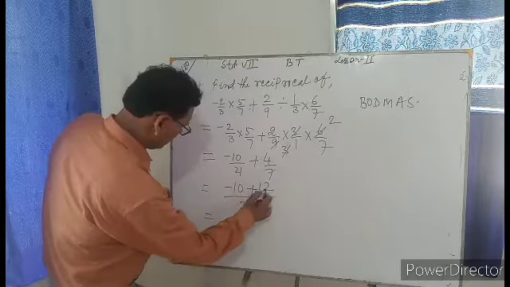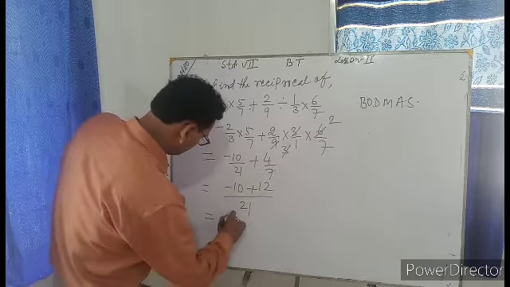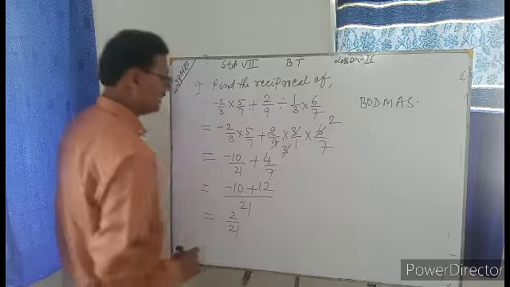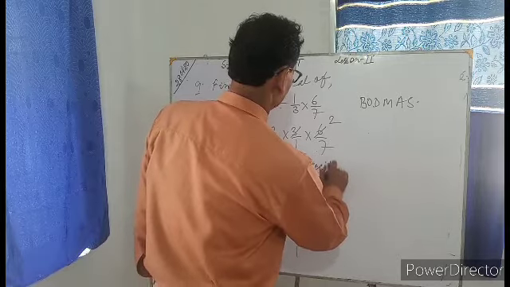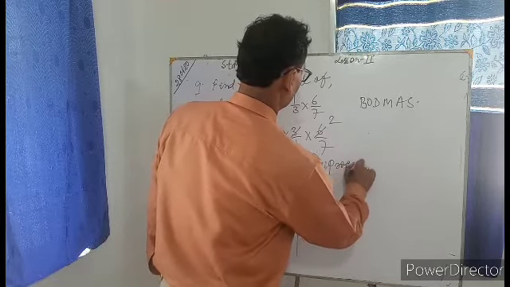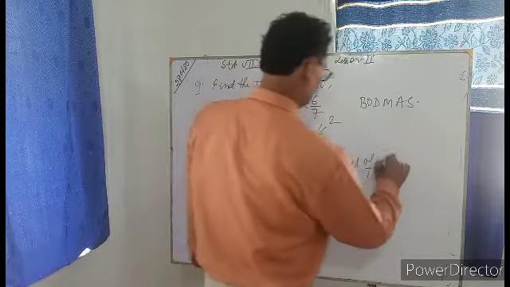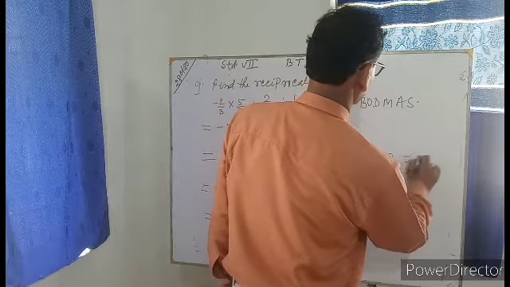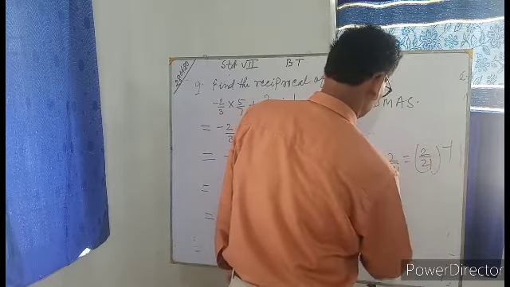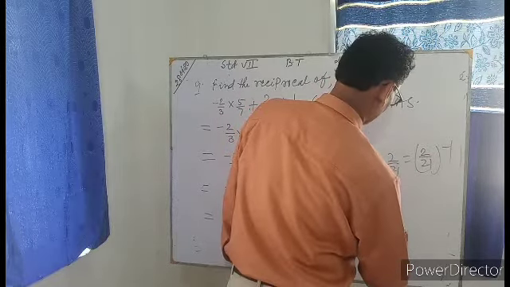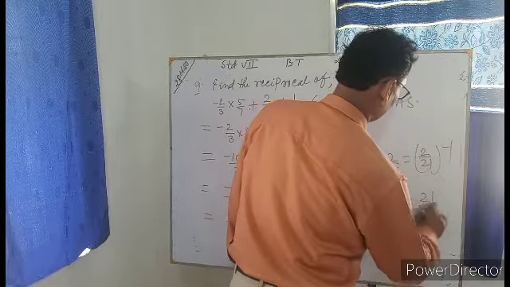So 12 minus 10 is equal to 2/21. Now the reciprocal of 2/21 is 1 upon 2/21, and it will give you 21/2.